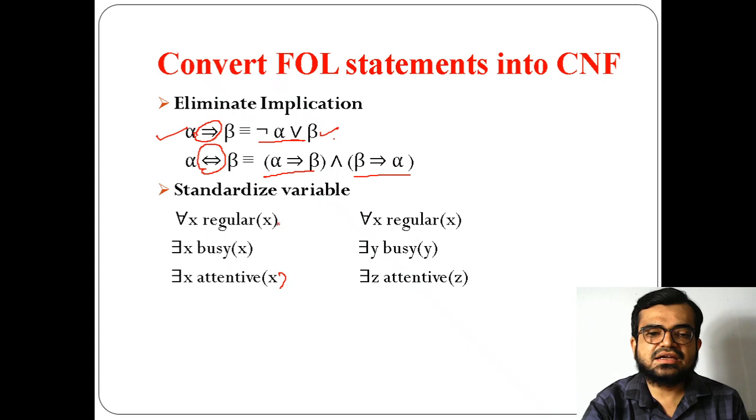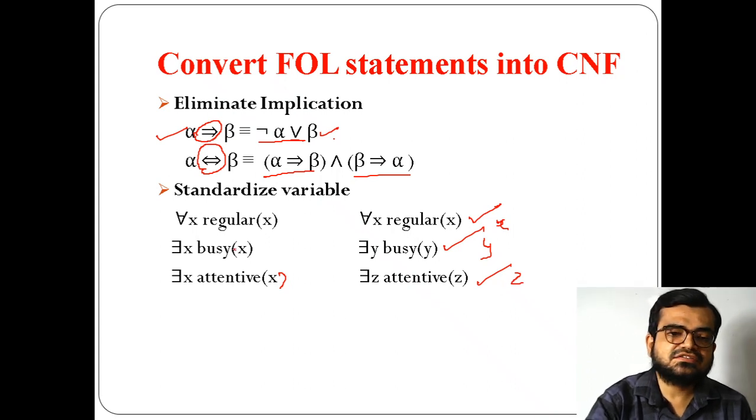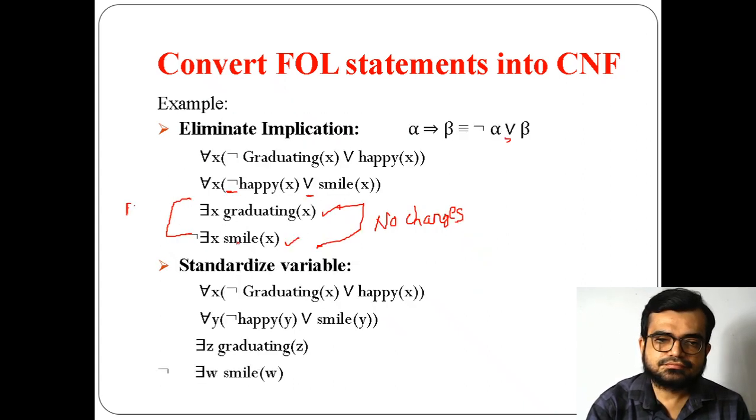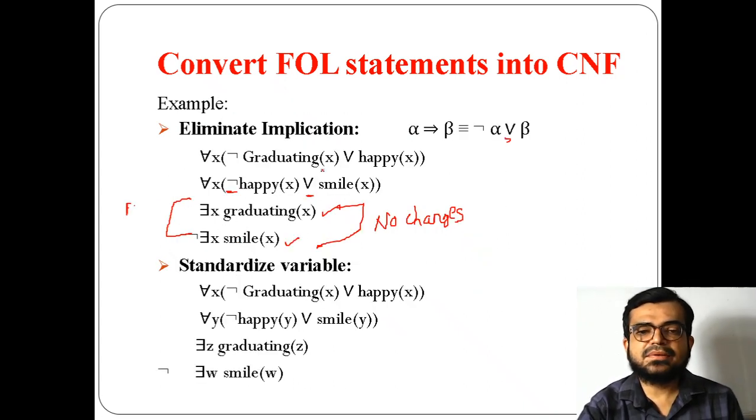So here you can see that everywhere I have used x, x, x. So I need to standardize that variable by taking x here, y here, and z here. That's why I am replacing every statement with a different variable. The same thing even applies here.